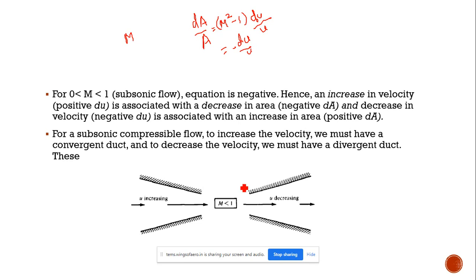So for subsonic compressible flows, the nozzles will be like this only.